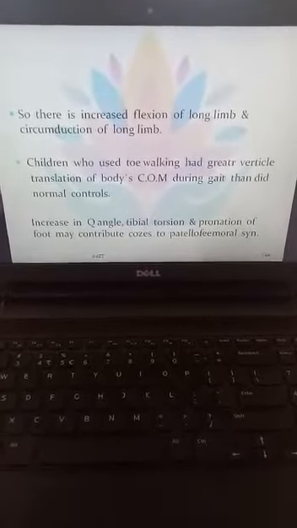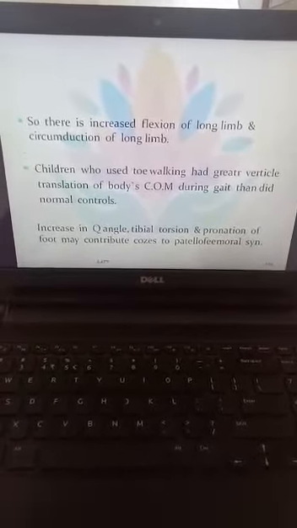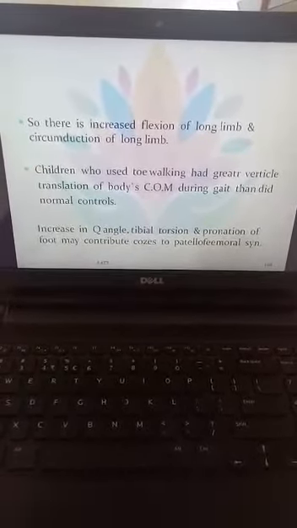Second, children who have difficulty walking, who walk on their toes. If they are doing toe walking, they have a greater vertical translation of the body's center of mass during gait than normal controls. Compared to normal individuals, children who are toe walking have a great vertical translation of the center of mass, and because of that they have more chances of falling.